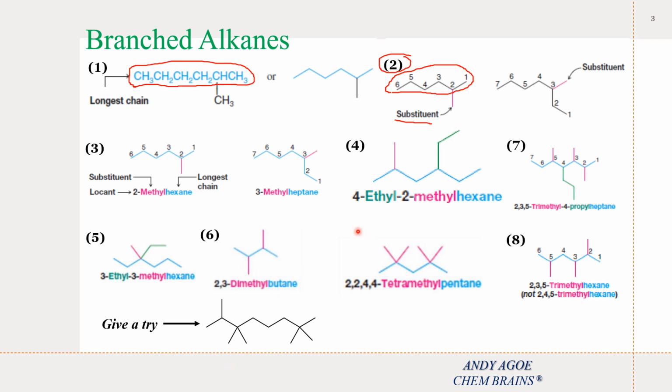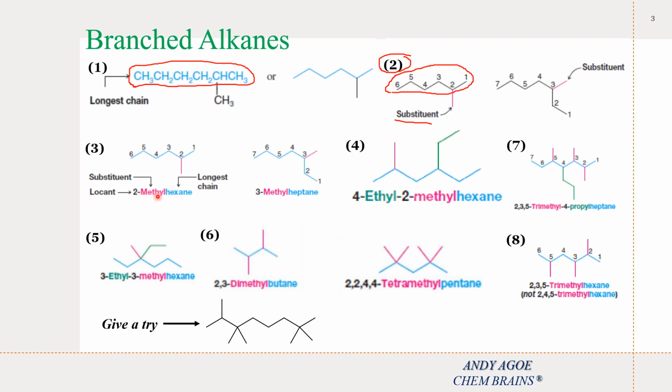Now, what we also need to do, as the third rule I will give you, is designate the location of the substituent group. We need to indicate the position of the substituent group as part of its name. So let's give a trial of this one. We say 2-methyl hexane.